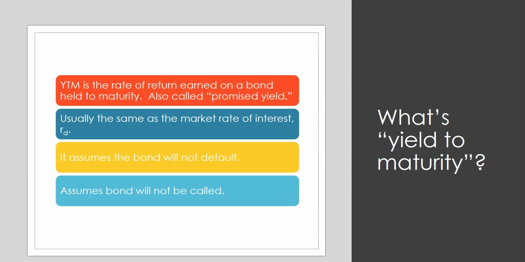Yield to maturity. This is the most widely cited yield when discussing bonds. Yield to maturity is the rate of return that is earned on a bond that is held until maturity. So you do have to hold this bond until maturity to earn this rate of return. It's also called the promised yield. The yield to maturity is usually the same as the market interest rate.